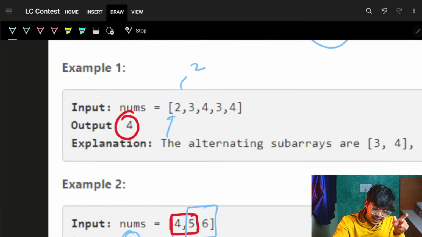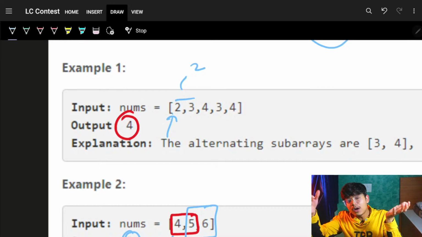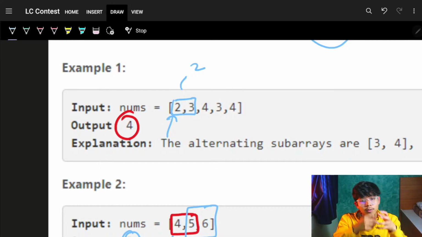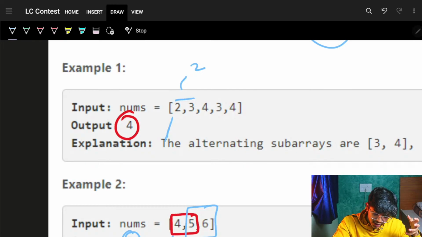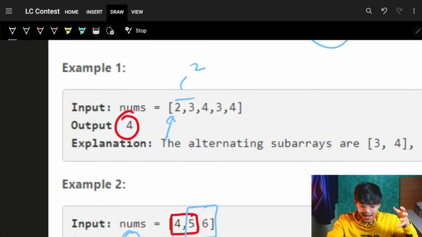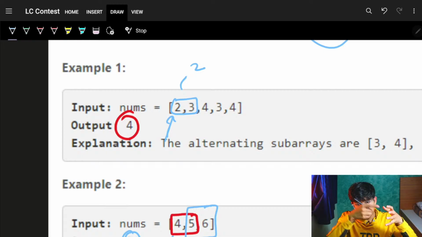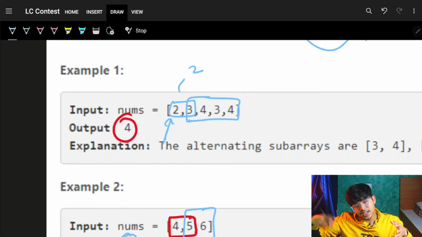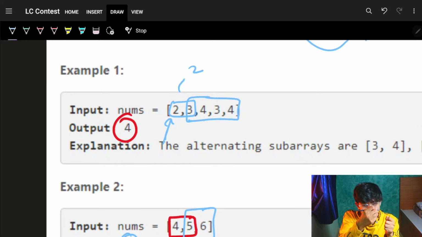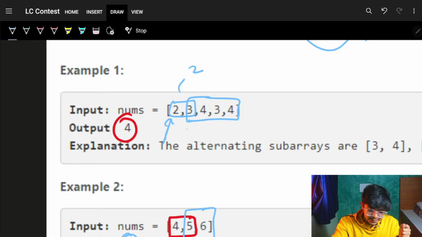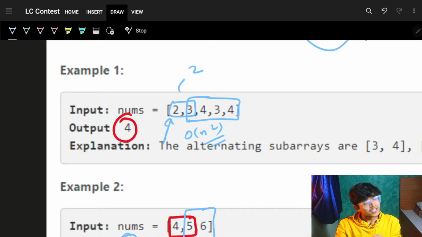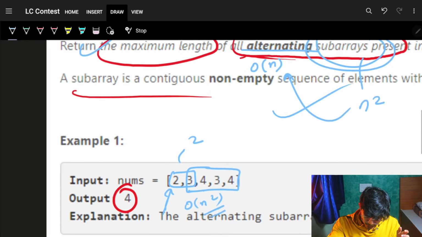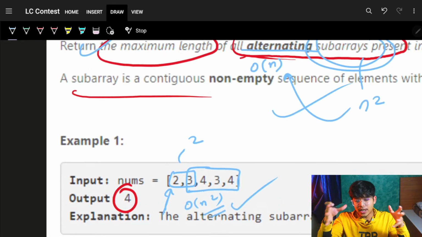Or do a sliding window kind of approach, which means start from an index and then just slide down and see how far you can go. Here I just slide, 2 3, cool, no worries. Then from 3 I just slide down 3 4 3 4, okay, no worries. Then maybe from 4 I just slide again. So for every index I am sliding O of n times, so it can be O of n square itself. So anyways you can do either brute force or a bit of optimization by a sliding window kind of approach.